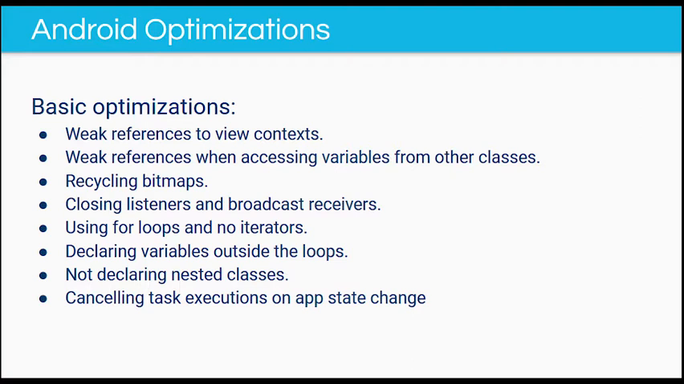In addition, we used for loops instead of iterators and declared variables outside the loop scope. This prevents unnecessary memory allocations. We also didn't declare any nested classes and canceled every task execution on app state change.